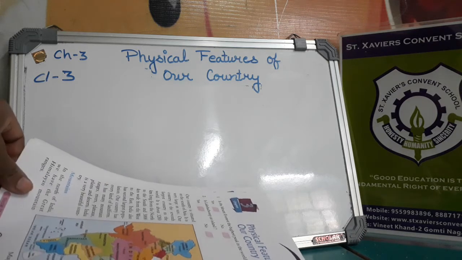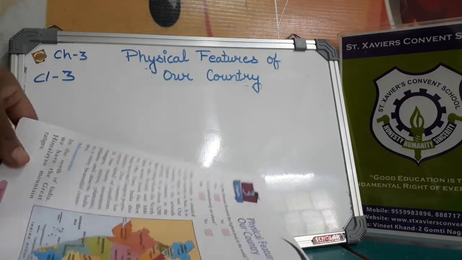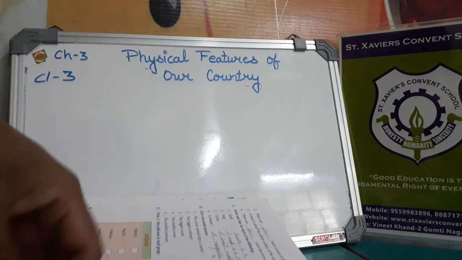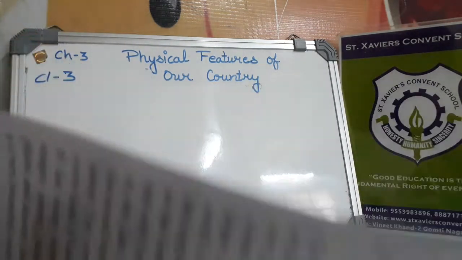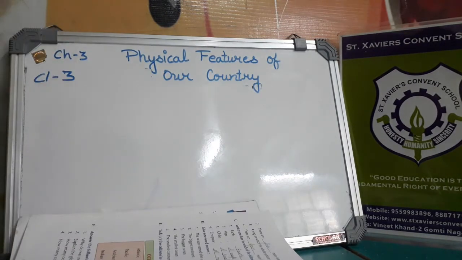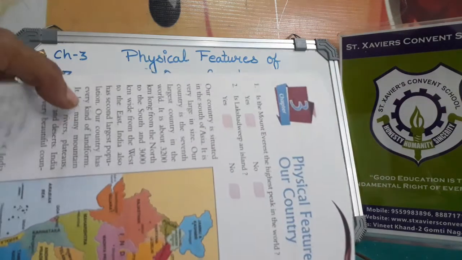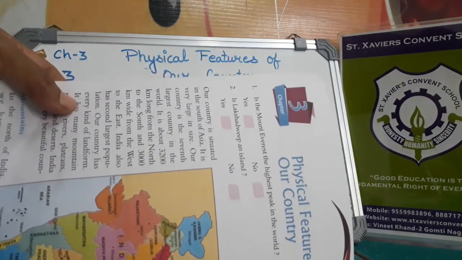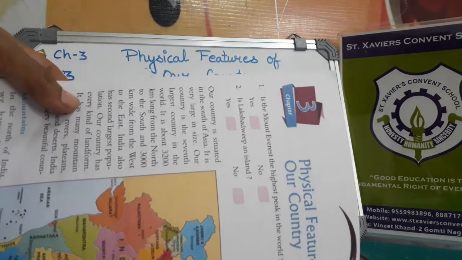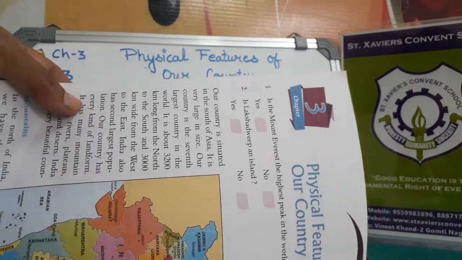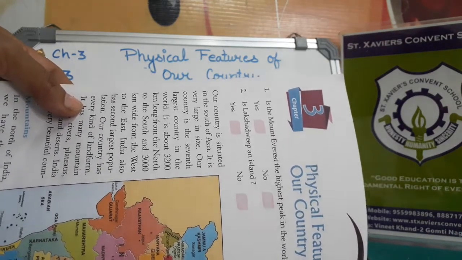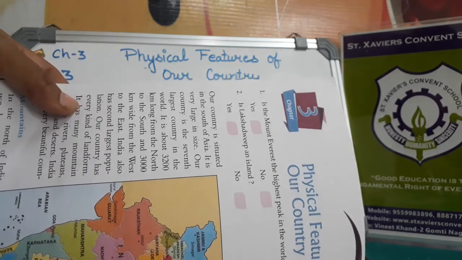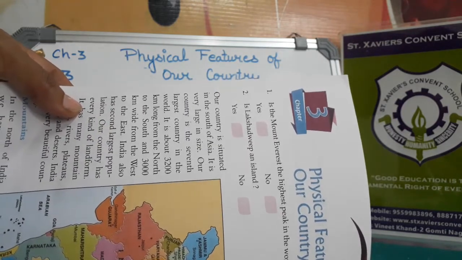India is situated in south of Asia, because India is on the Asian continent, and it is situated on the south side. That's why India is situated in south of Asia. And you know that India is very large in size, and our country is the 7th largest country in the world.